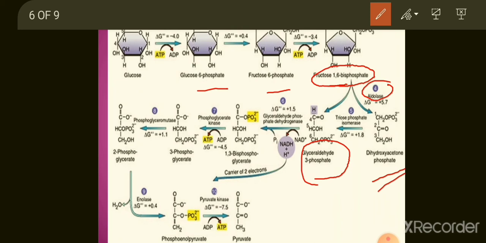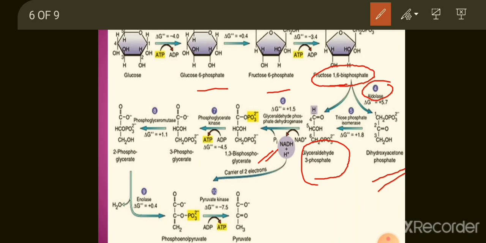This glyceraldehyde 3-phosphate, with the help of enzyme glyceraldehyde phosphate dehydrogenase, will be converted to 1,3-bisphosphoglycerate or 1,3-diphosphoglycerate. This will be converted to 3-phosphoglycerate with the help of enzyme phosphoglycerate kinase.